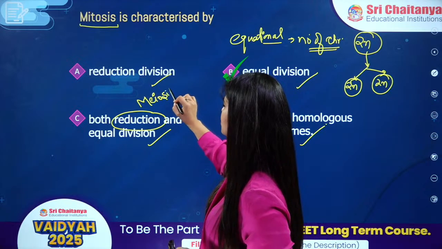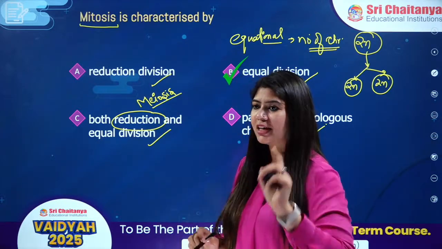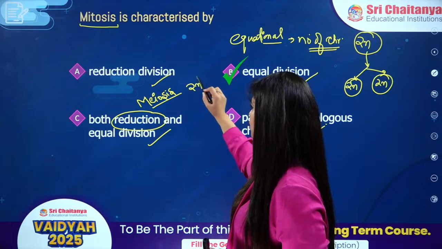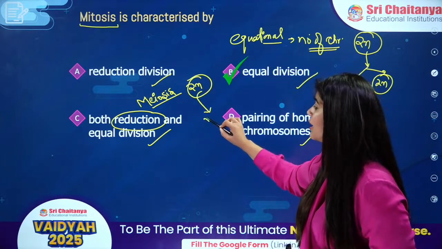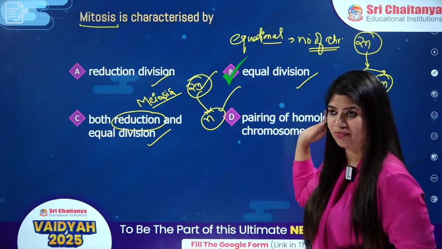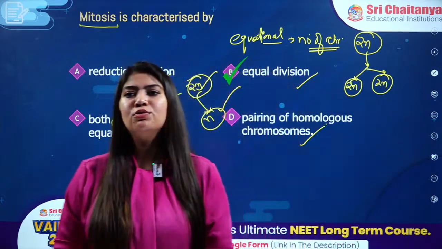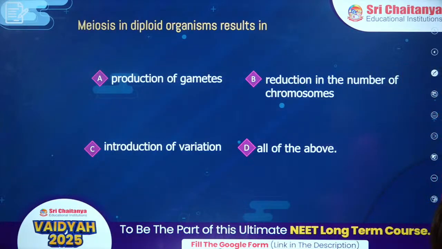Reductional division is your meiosis, right? In case of meiosis, we're going to see the number of chromosomes reduces to half. If my parent cell is having 2n number of chromosomes, then just after meiosis, I'm going to see n number of chromosomes, all right? So from 2n to n, I'm going to see, right? Yes, so mitosis is your equational division. Clear, everybody? Moving on to the second question.